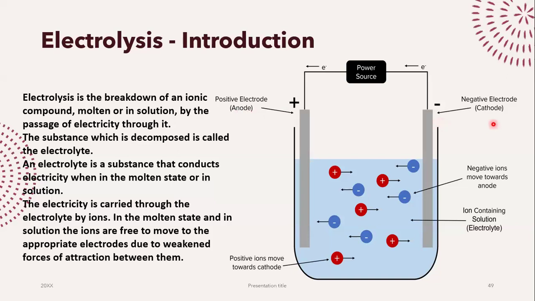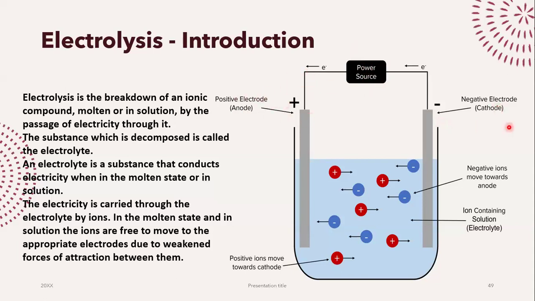If you talk about a battery, a cell, because a battery also has electrodes in it. But in a battery, I am not going to use electricity. I'm going to be producing electricity, right? So in a battery, I'm producing electricity. But in electrolysis, I am using electricity. So in a battery, same concept, but it's actually opposite.